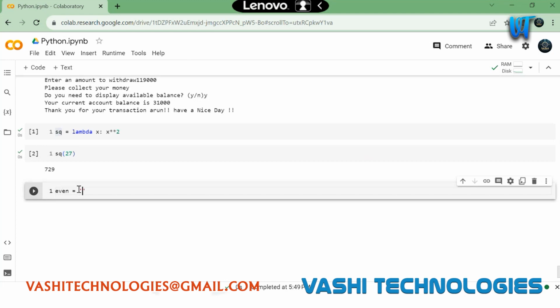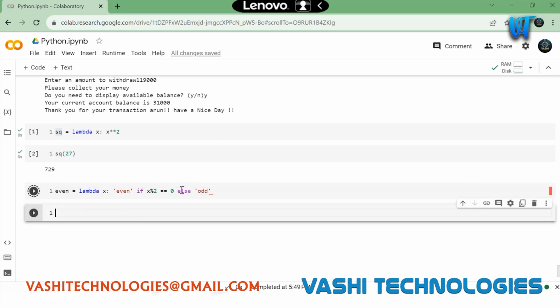Okay, lambda x, and it will check if it's even or not. If x % 2 == 0, then this will be even. Just remember this is the condition. It will check for this condition. If this condition is true, this will be returned. If this condition is false, then this will be returned.